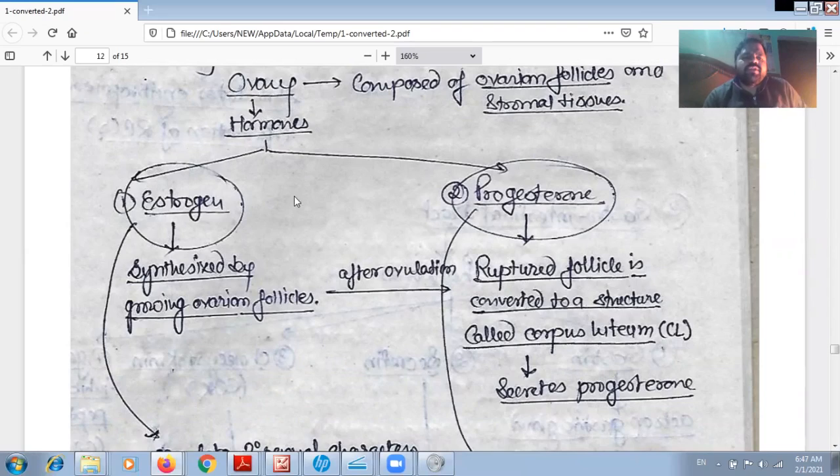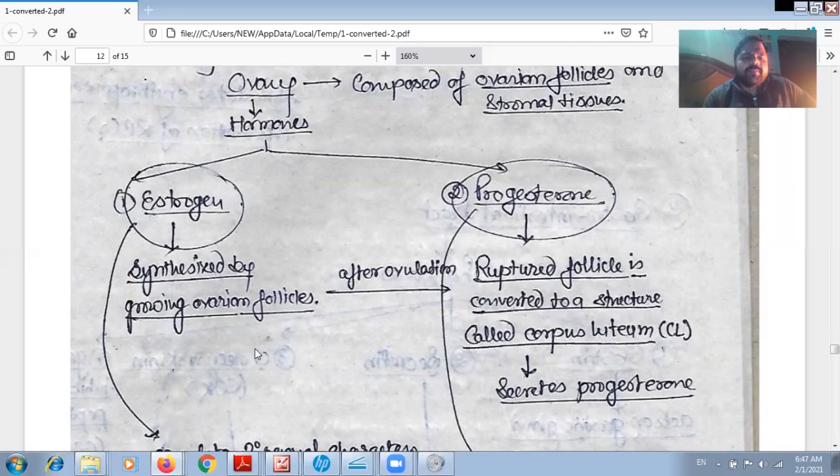As we know, these hormones are secreted in the female to regulate secondary sexual character and to stimulate the formation of ova, or oogenesis. Estrogen is synthesized by growing ovarian follicles, and after ovulation the ruptured follicle is converted into a structure called the corpus luteum, and this corpus luteum secretes progesterone.